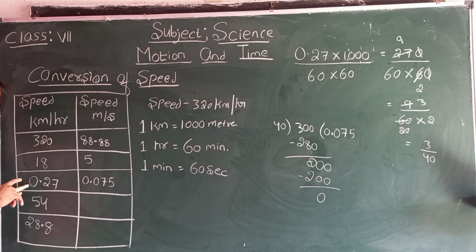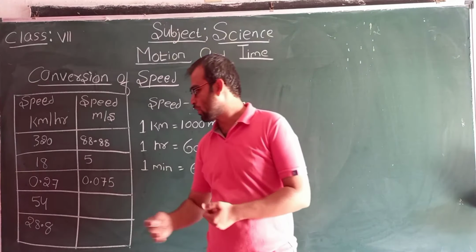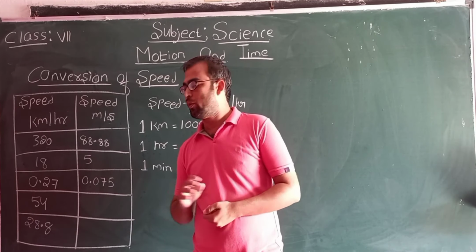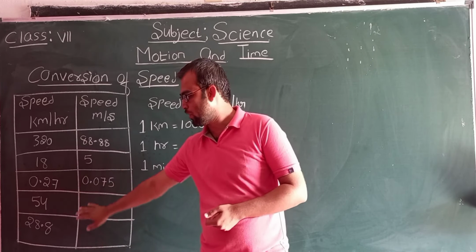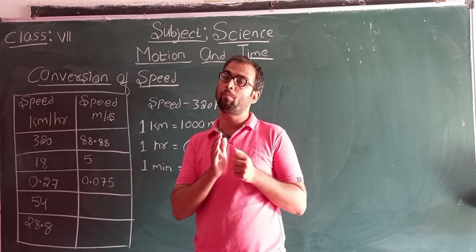That is, when the speed is 0.27 kilometer per hour, and when we convert it into meter per second, then what are we getting? We are getting 0.075 meter per second. Now we look at the fourth one, that is 54. So here what they have given, the speed is 54 kilometer per hour.